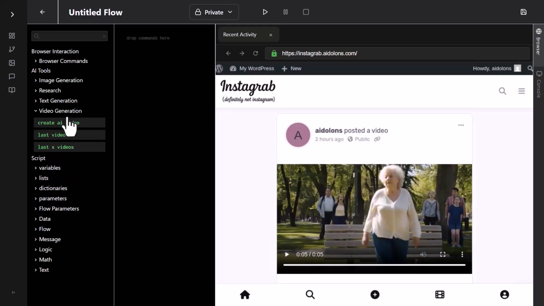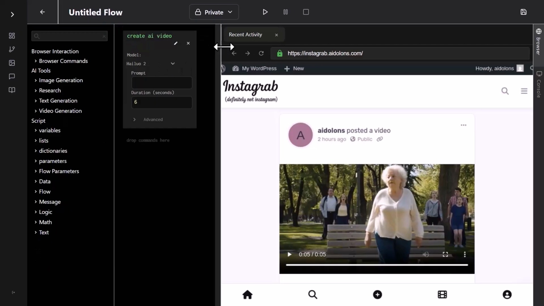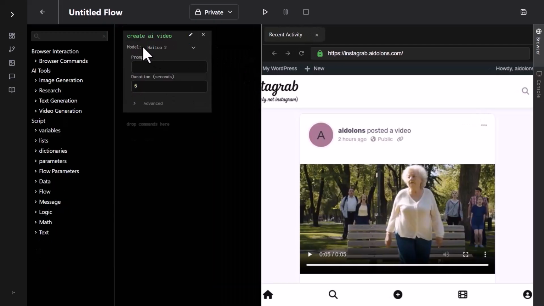Alright, so here's what I'll do. We'll go to Image Generation, and I'm going to drag over Create AI Video. Let's give ourselves some more room. Okay, there are some different models to work with, including VO3. And like I said, all of my prompts used VO3 just because there's been some good recent examples of VO3 videos going viral.